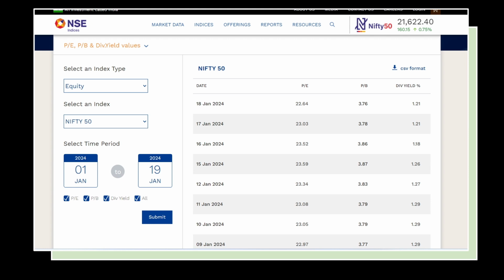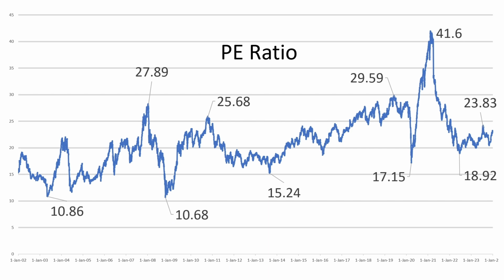If we see the present PE of Nifty 50, it's at 22.64 and the PB ratio is 3.76. If we plot the data of PE ratios from the last 20 years, that is, I have taken from 1st of Jan 2002 to the present date, then we can see how the PE ratio is deviating from the low which we could see in 2003 of 10.86, or in 2009 of around 10.68. And the highest ratio which we can see is around 41.6.